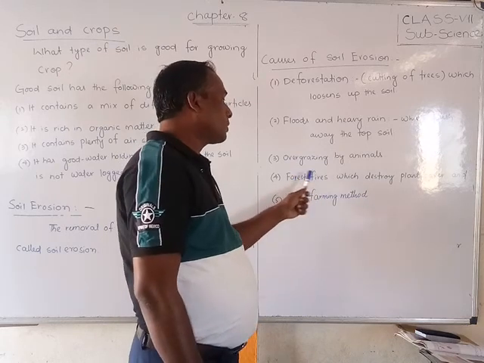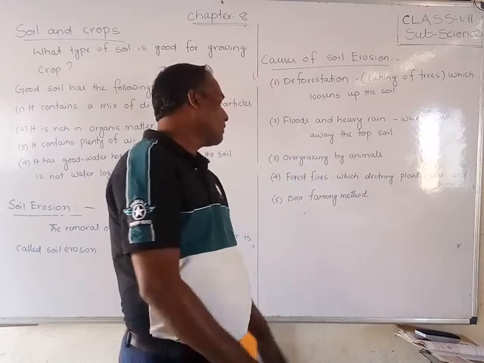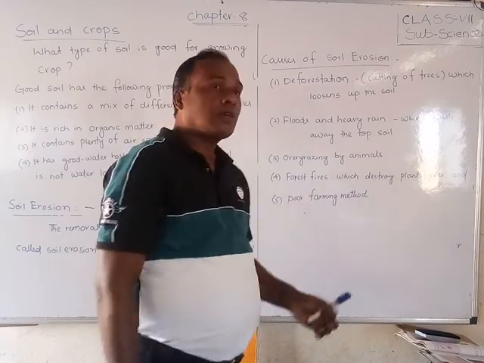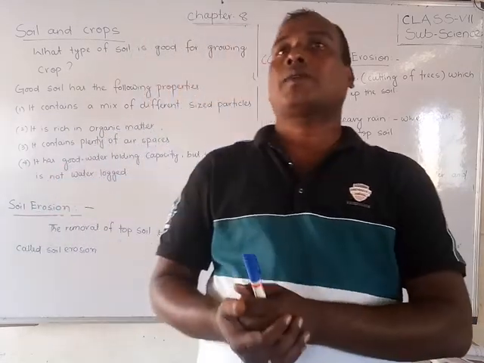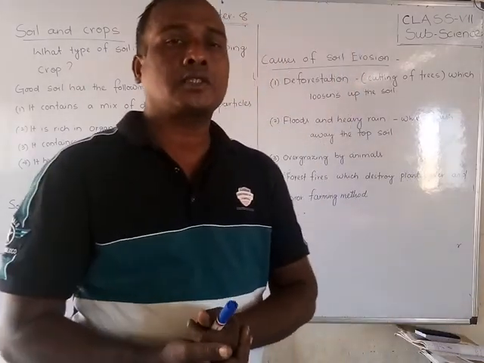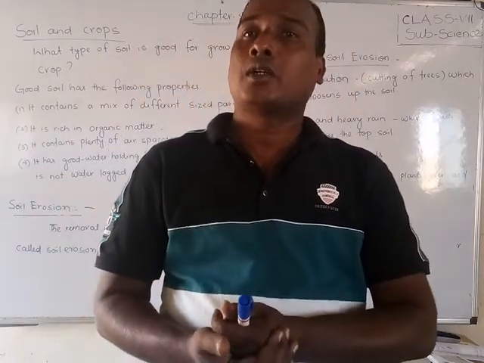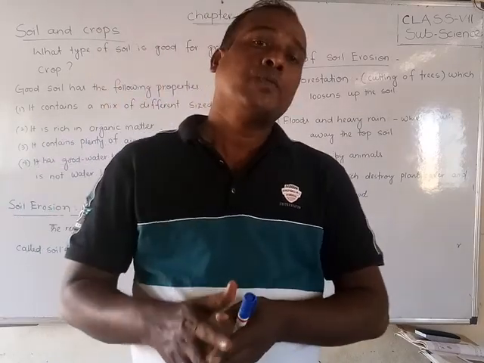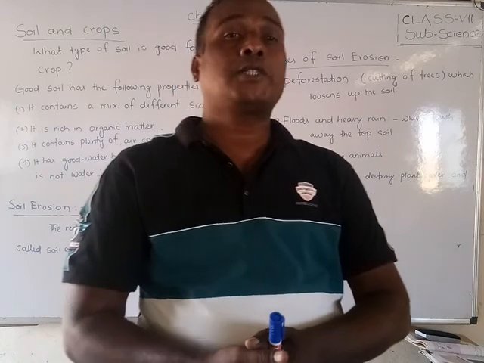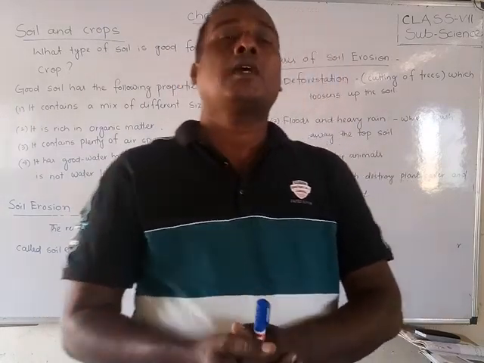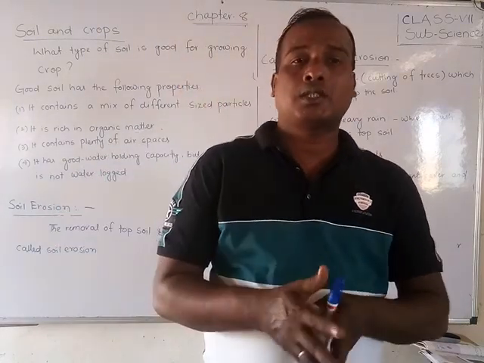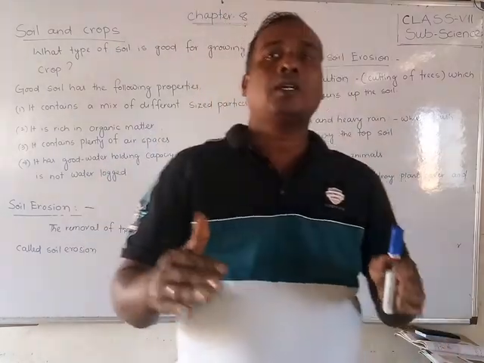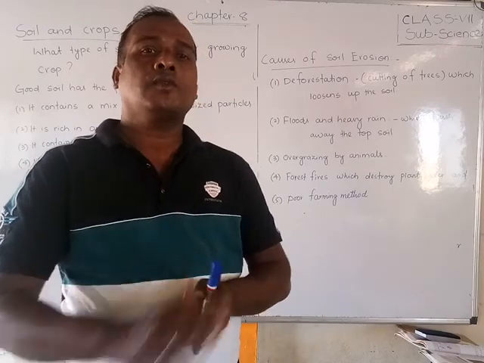The fourth reason is forest fire, which destroys the plant cover, and poor farming methods. Nowadays, to make land for agriculture, human beings are destroying the forest, and forest fires also happen naturally, and the total forest is destroyed. When the land cover is there, the rain or the air cannot wash the soil out.